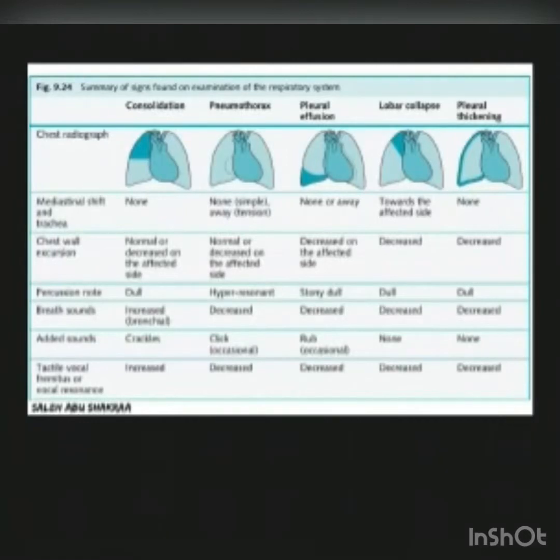We are going to discuss the summary of signs found on the examination of the respiratory system. If the person is suffering from consolidation of the lung, then the chest radiograph will show the picture of consolidation, in which a particular part of the lung will show consolidation. If we do the respiratory system examination, there will be no mediastinal or tracheal shift. The mediastinum and the trachea will be central, and chest wall excursion will be normal or decreased on the affected side. Percussion note will be dull.